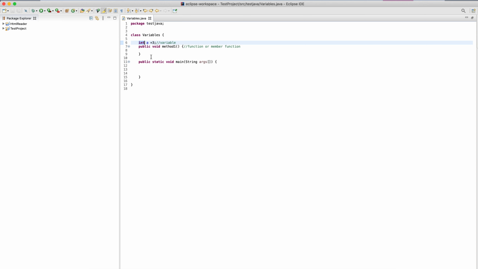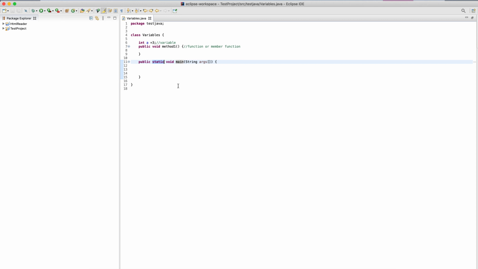But to create an object, I am using a main method. So this is also a method of some other class, but we are not creating an object of it, right? We are not creating anything to call this method. Simply we are writing public static void main, and we are good to go with this particular method.